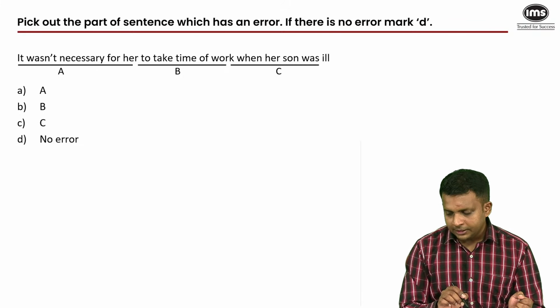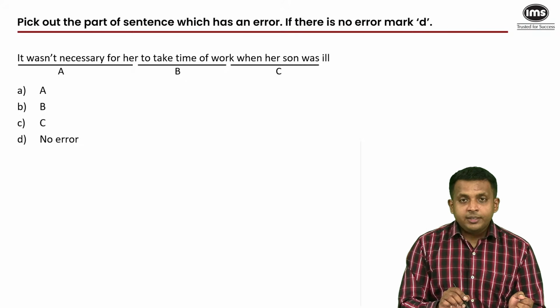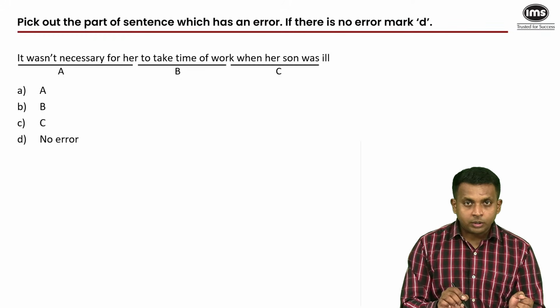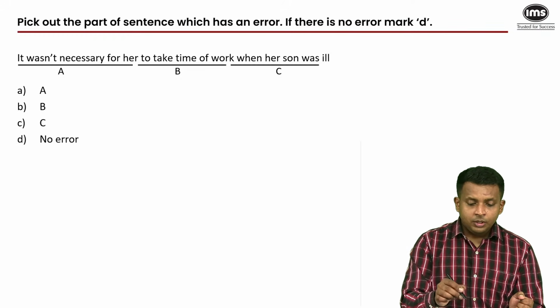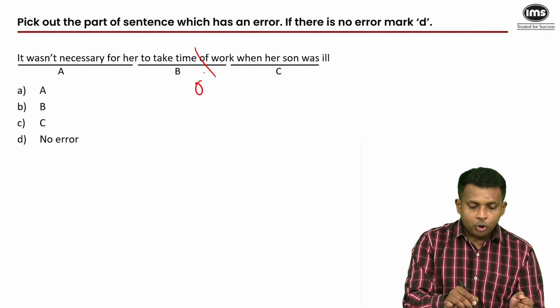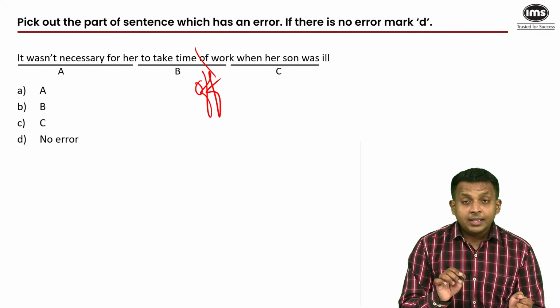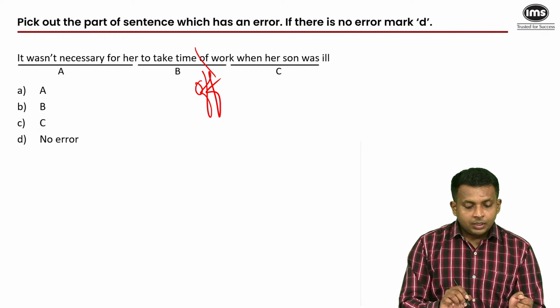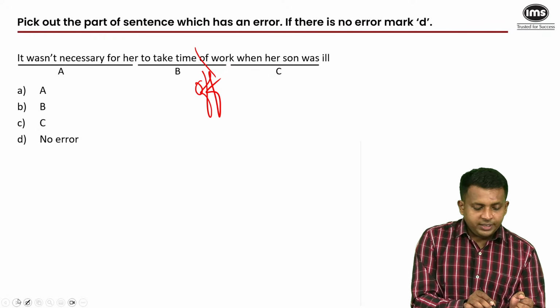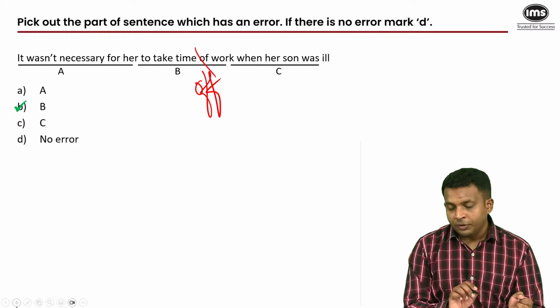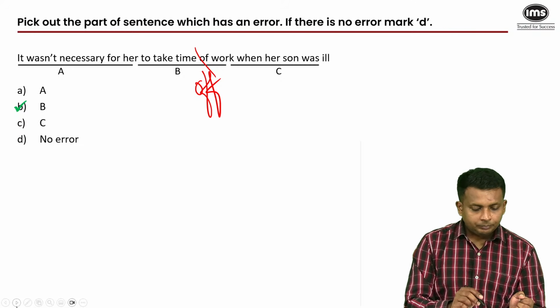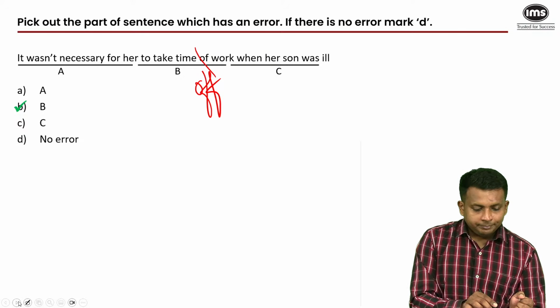Right. Yes, people have started answering and the answers are all correct. So you take time off work. When you take a break, you take time off work. What you needed is OFF. And that was the trap there. So very obviously the error is in B, and all of you have answered this one correctly. Good job there. Right. Moving on.